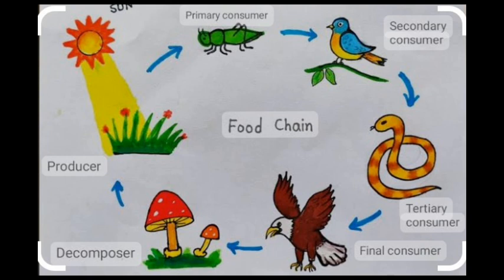Plants are producers. They are directly dependent on sunlight, and grasshoppers depend on plants directly for their food and energy. Birds are dependent on grasshoppers to get their energy and food. Snakes depend on birds, and hawks depend on snakes, and so on.